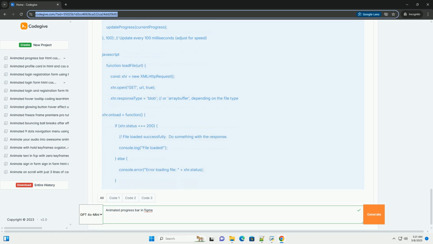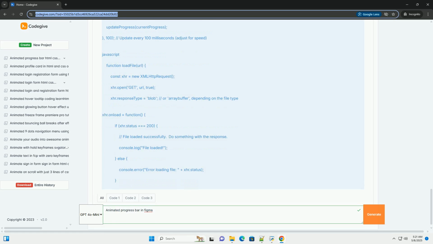3. Making it dynamic, real data. The simulated progress is fine for demonstration, but you'll likely want to link it to real data. Here are a few scenarios and how you might adapt the JavaScript. Loading a file: if you're loading a large file, for example an image or video, you can use the XMLHttpRequest object or the Fetch API to track the progress. The XMLHttpRequest onprogress event provides information about the bytes loaded and the total bytes, which you can use to calculate the percentage.